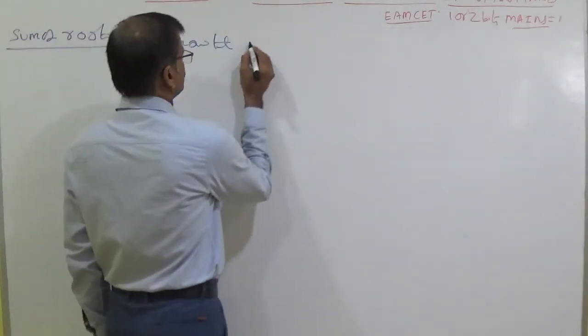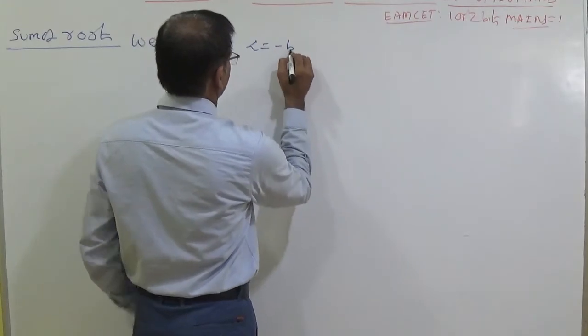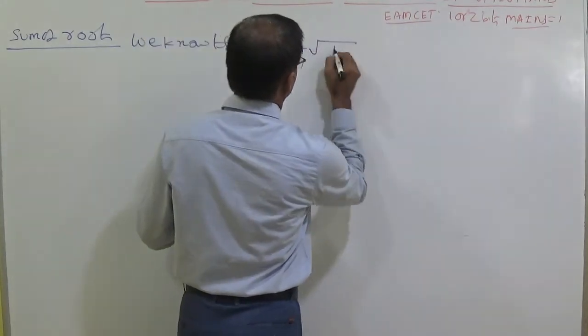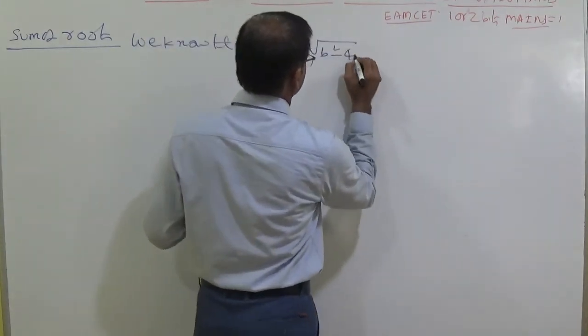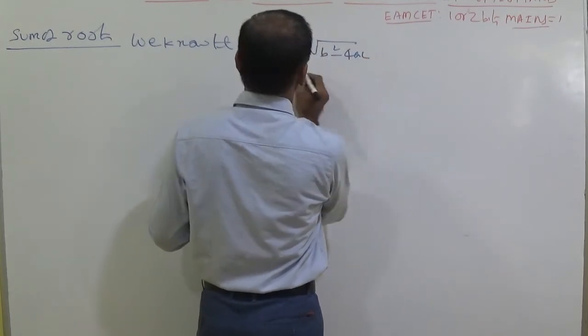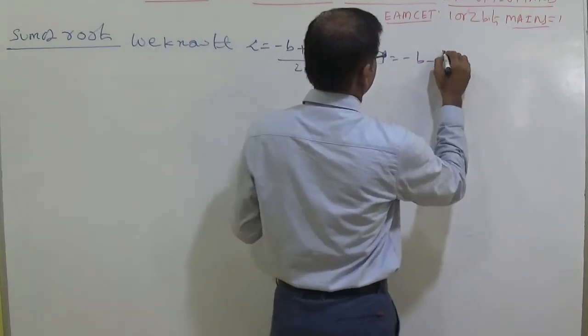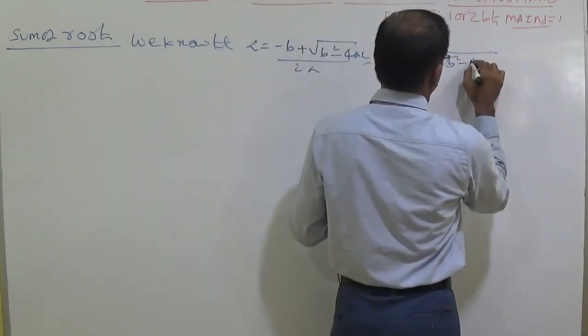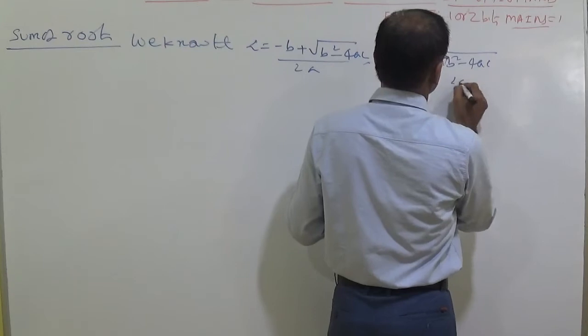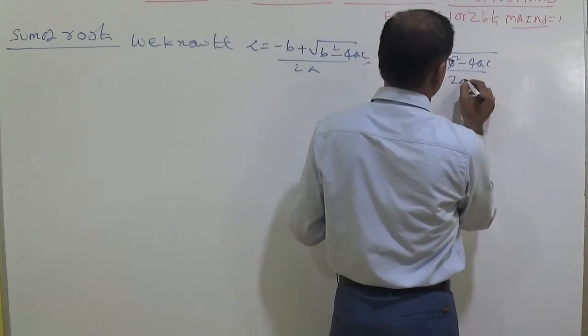We know that alpha is equal to minus b plus root b square minus 4ac by 2a, and beta is equal to minus b minus root b square minus 4ac by 2a.